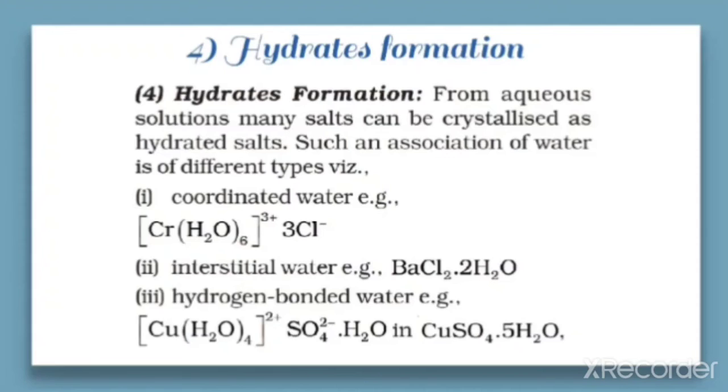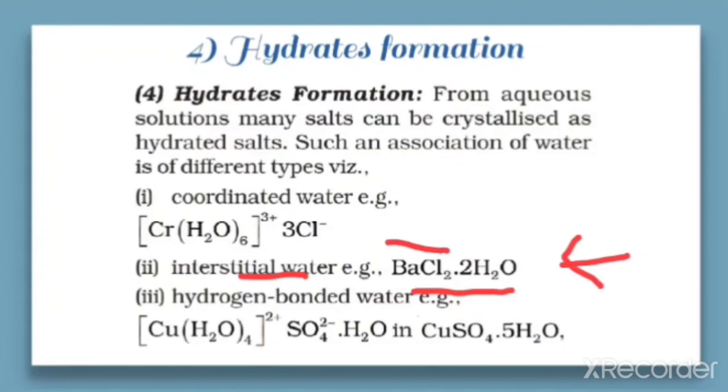Next, interstitial water, which is also called interstitial hydrates. Interstitial hydrates means the water is taking a position in the interstitial site in the crystal lattice. So that type of hydrate is called an interstitial hydrate. Example, BaCl2·2H2O. Here the water molecule is taking the position in the vacant space, or we can call it the interstitial site, in the crystal of barium chloride.